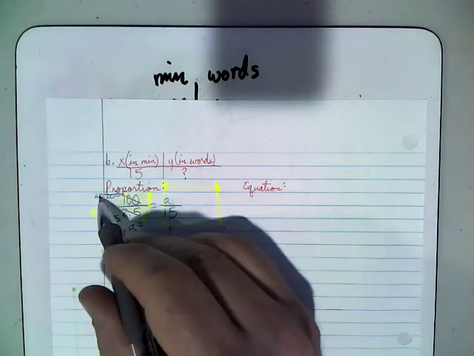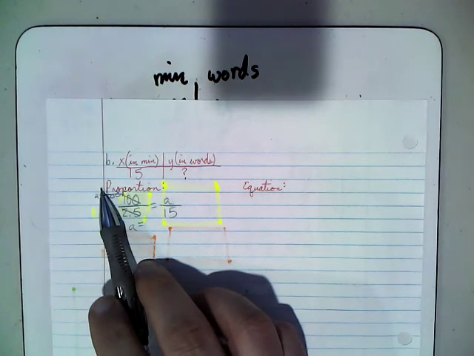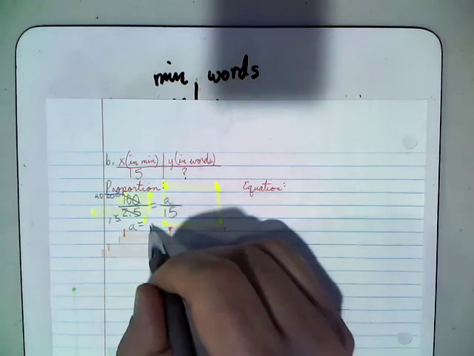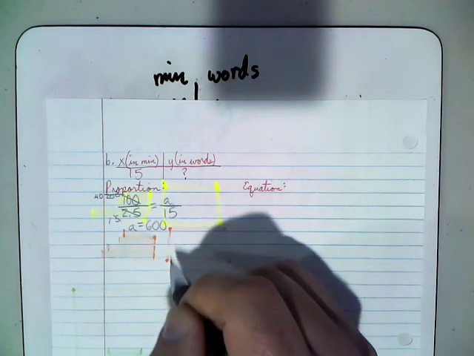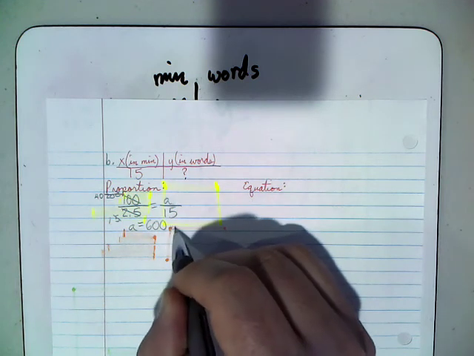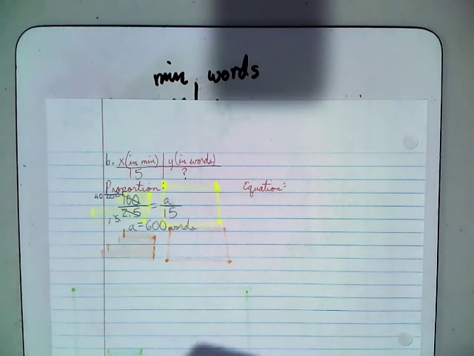And then over here, I've got 40 times 15. Now, you all should remember 4 times 15 because we think of our clock. So if you got 4 groups of 15 minutes, well, that's a full hour. That's 60 minutes. So 4 times 15 is 60. Then 40 times 15 should be 600. And remember that this is our unknown, what we're trying to solve for, so it is in words. So Tom can type about 600 words in 15 minutes.